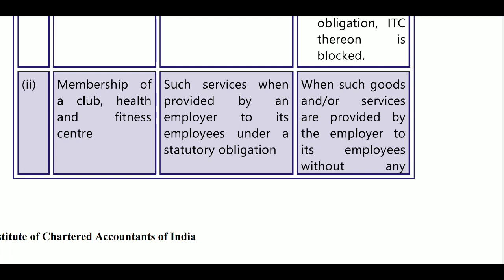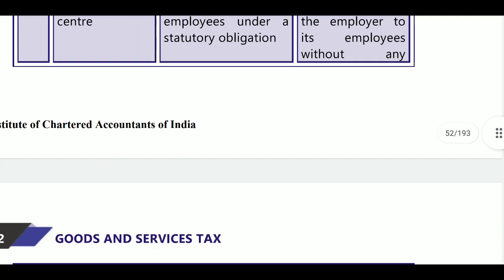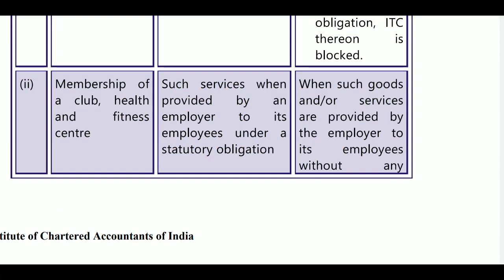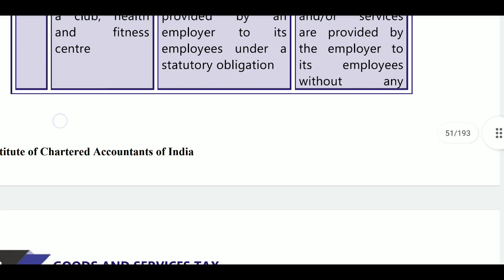That is clubs, health and fitness centers, they are providing to members. Such services, when provided by an employer to its employee under a statutory obligation. Here, when such goods and services are provided by an employer to its employee without any statutory obligation, then it is blocked credit.